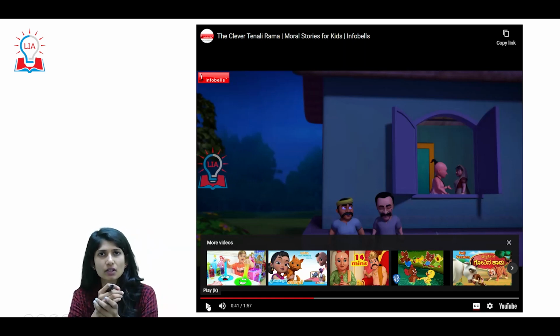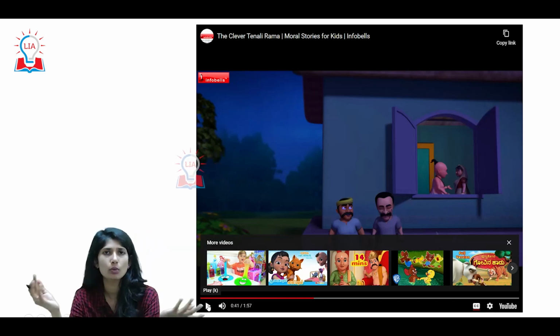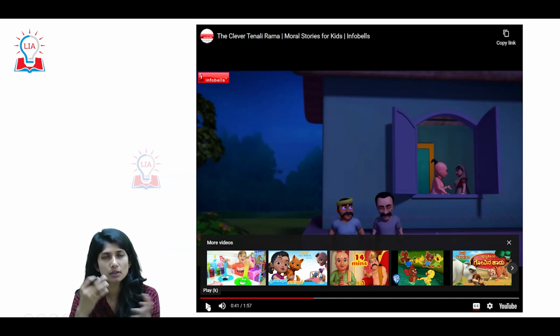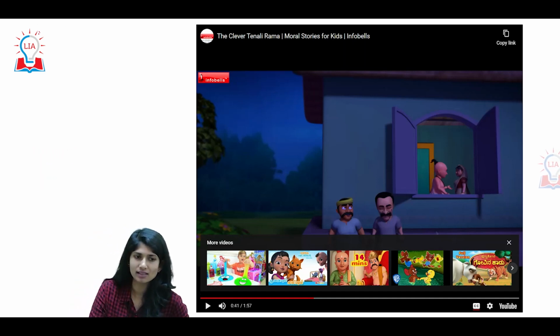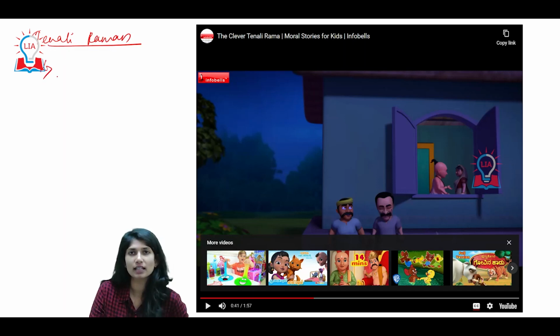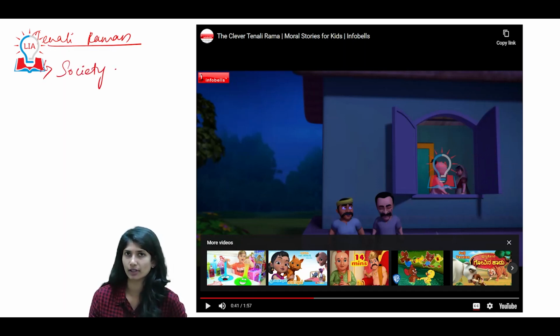Almost every place, be it any kingdom, no matter how strict or lenient the administration is, or how liberal the society is, it is bound to move in a particular manner. You cannot eliminate something completely, and one such thing is theft. But what we can see is that at this point of time, the Tenali Rama stories are a culmination of things just to show how society was at that point of time.